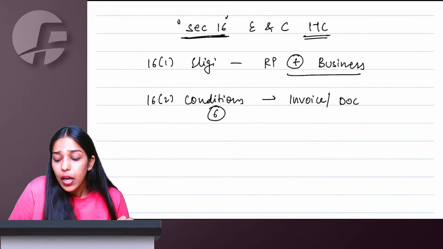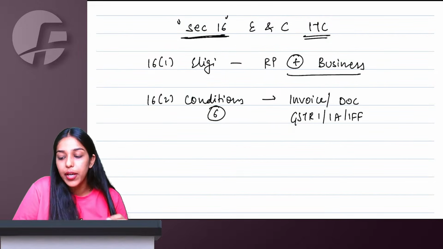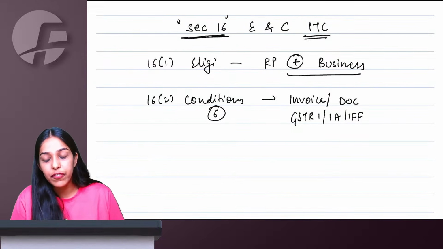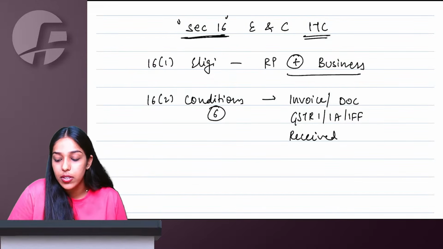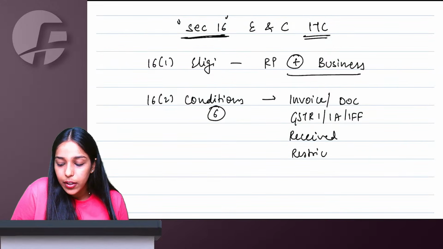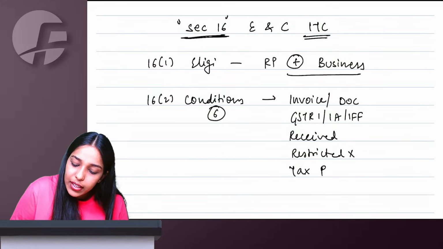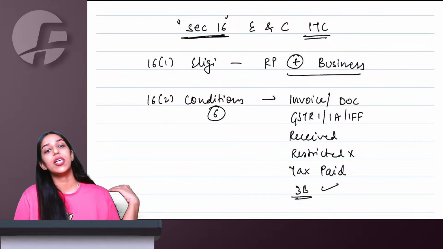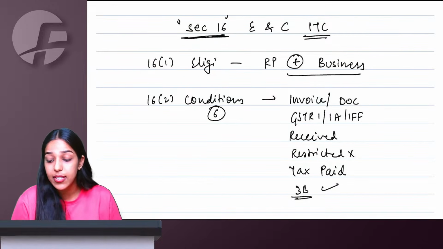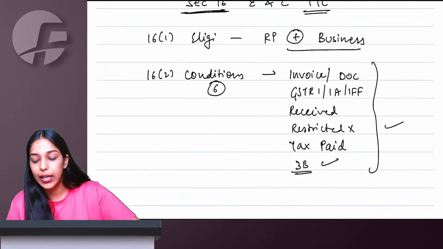If you are having an invoice, your supplier should show the details of this invoice in GSTR 1, 1A or the invoice furnishing facility. You should have received the goods or services. The ITC communicated to you should not be restricted. Your supplier has paid the tax to the government, and you have also filed a valid return GSTR 3B to take the ITC. All these conditions are to be fulfilled for you to validly take ITC.